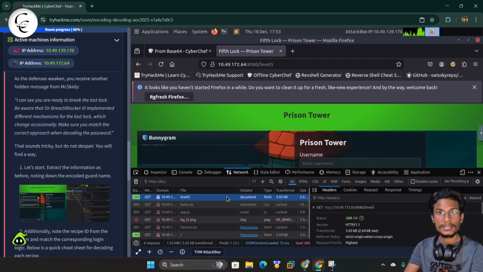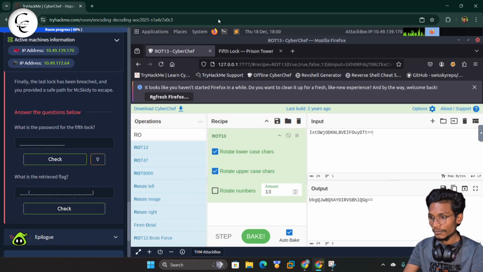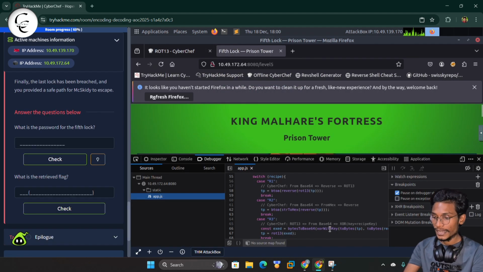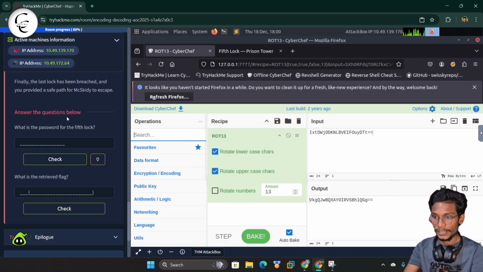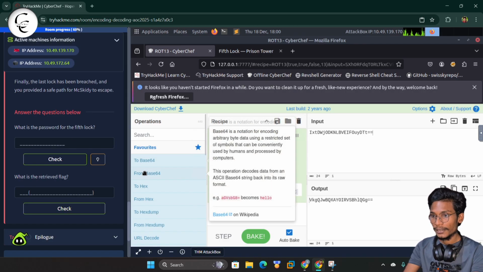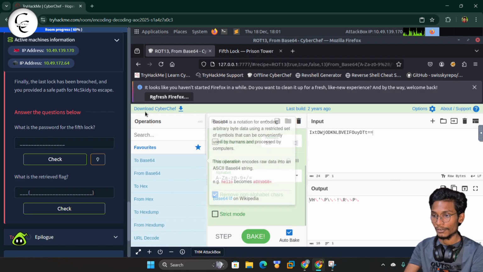Using these steps, first of all let's perform all these steps and find the flag. So here you can see we have to perform these 3 steps. First of all we have to convert this with ROT13, we can simply drag ROT13, then it is base 64. Yes, we have also done base 64.